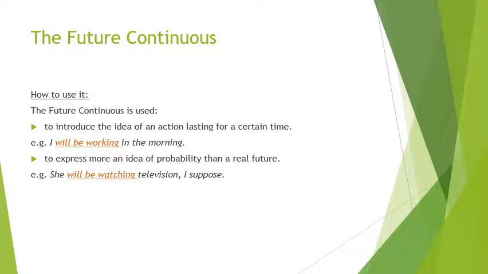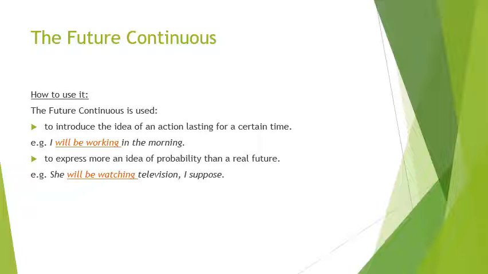Now, how to use it? When are we supposed to use future continuous tense? The future continuous tense is used to introduce the idea of an action lasting for a certain time. Something that happens in future and for a long period of time. In that case, we use future continuous tense.